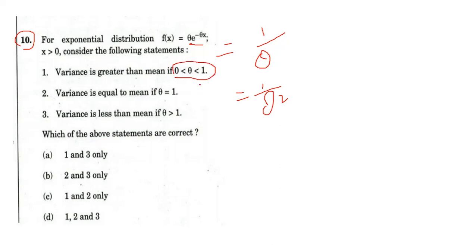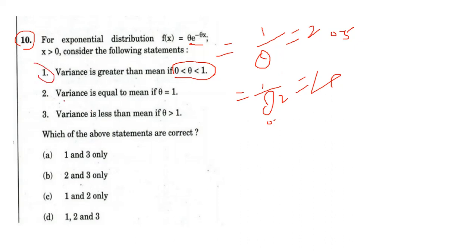Yes, for example, assuming theta equal to 0.5, I get mean equal to 2, and variance 1 upon 0.25, which is 4. So this option is correct: variance is greater than mean. So option A is correct.